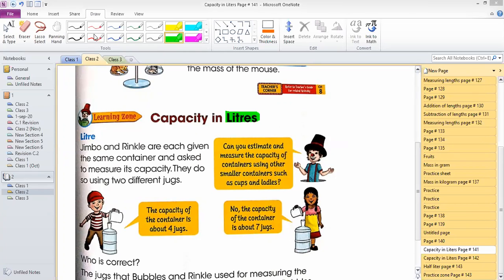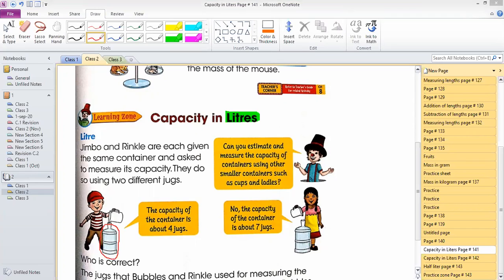Look, this is the bottle, right? The total liquid you can put in this water is actually the capacity of this container. Okay, how much total water you can put in this container? In other words, I can say what is the capacity of this container, right?